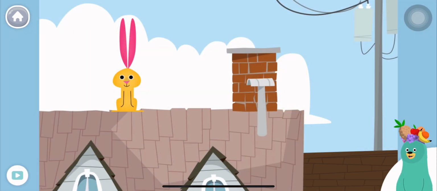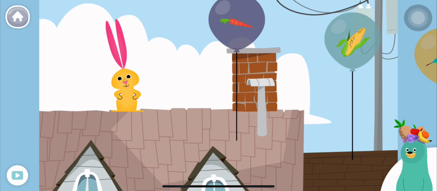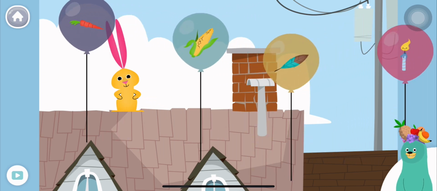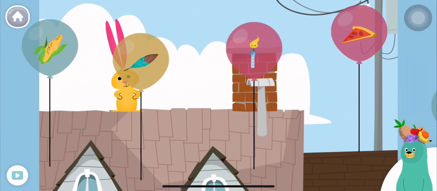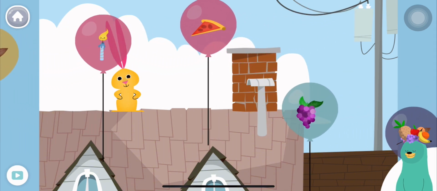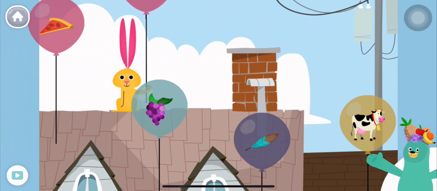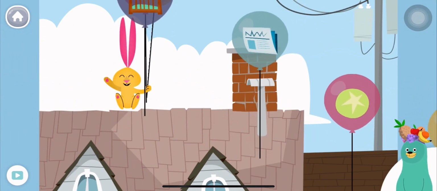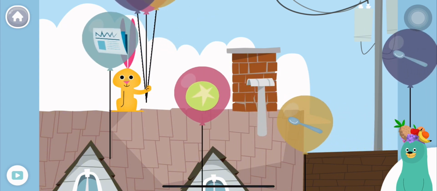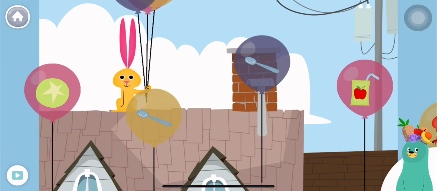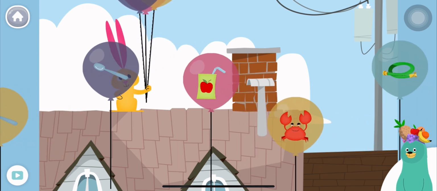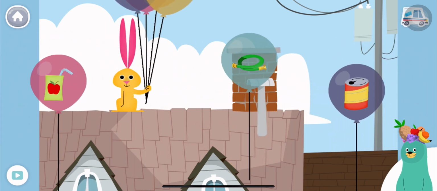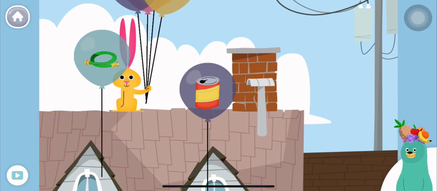Drag all the things that start with the k sound to the rabbit. Candle. Woohoo! Cow. Woohoo! Crib. Woohoo! Crab. Woohoo! Nice work! You found them!